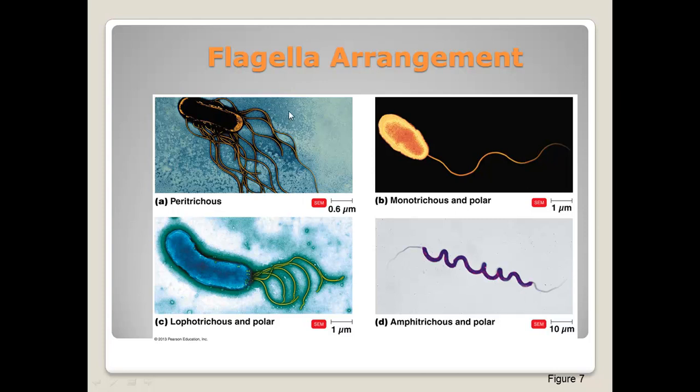Peritrichous means that you have flagella all around. Lophotrichous means that you have 2 or more flagella at one end of the cell. So there's the lophotrichous. The last one is called atrichous, and atrichous means that it lacks flagella.